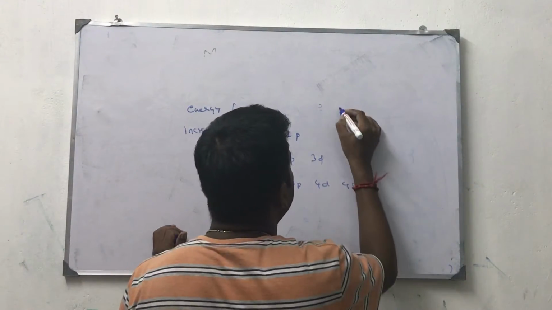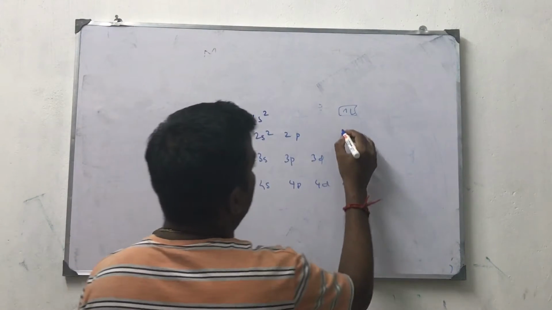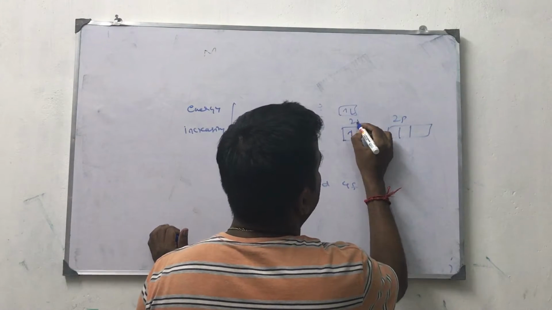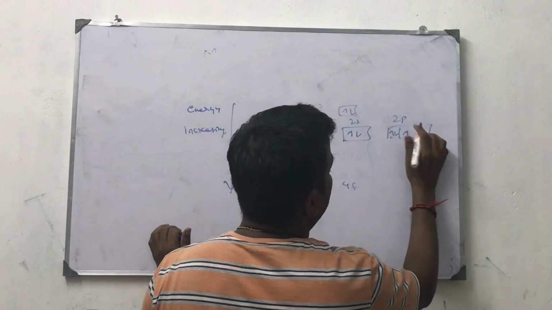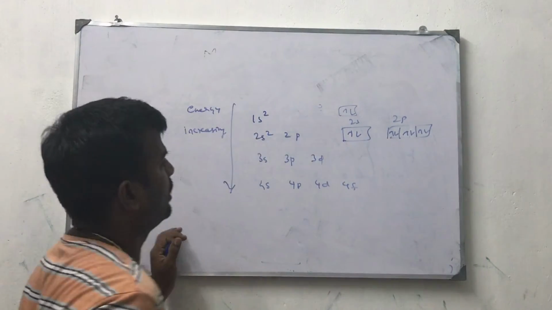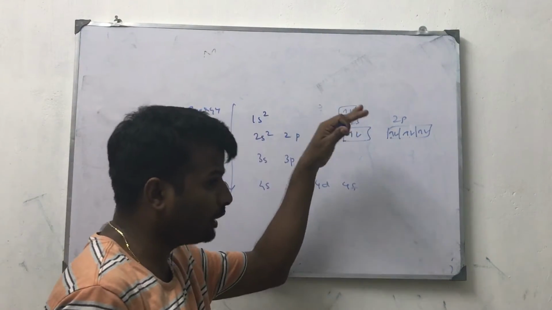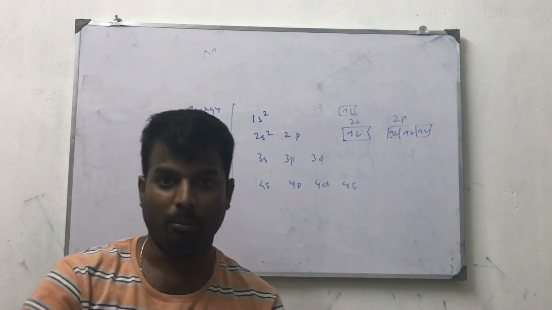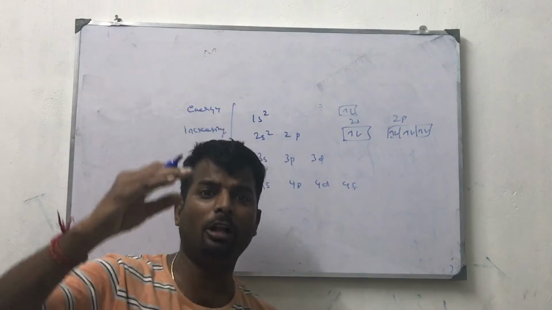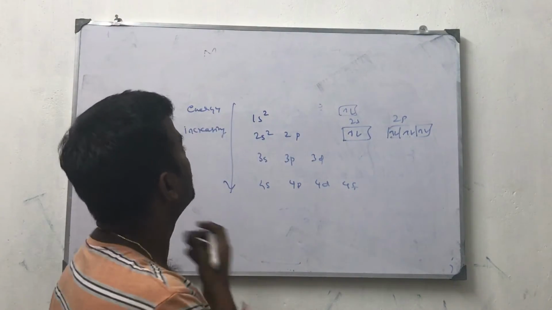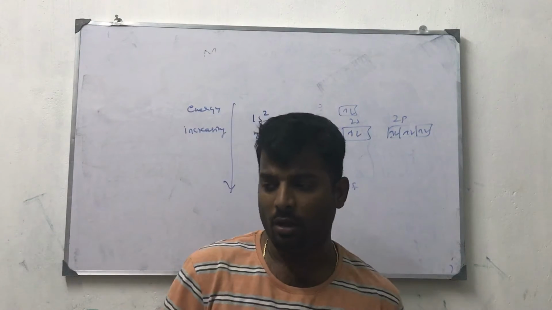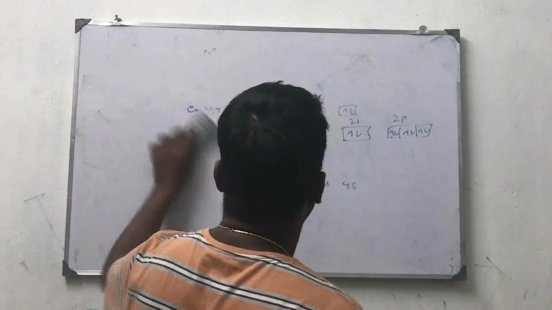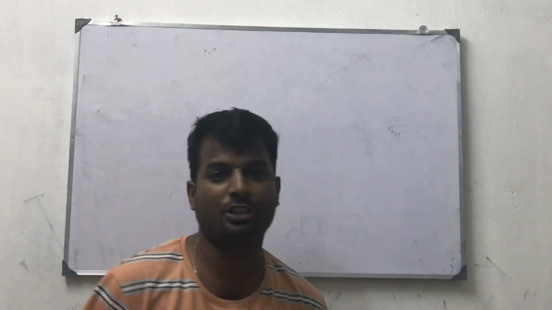First, initially you have to fill the 1s orbital. After that you have to fill the 2s orbital, then the 2p orbital. So in this way we have to fill the electrons in the orbitals. This was given by the Aufbau principle. What is meant by Aufbau? Aufbau means building block. Building starts from single, double, triple, and it will increase. Right. Next I am going to tell about Pauli's exclusion principle. Very important. These are basic principles in inorganic chemistry.